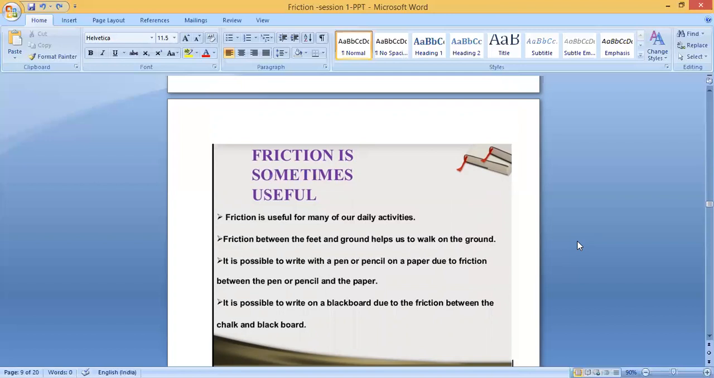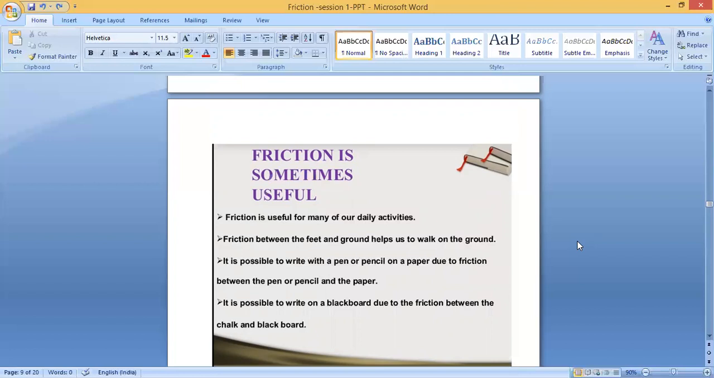Second, it is possible to write with a pen or pencil on paper due to friction. Okay, at school or at home, you are using a pen or pencil for writing on paper. You can do that because of the friction between the paper and the pen or the pencil. If there is no friction, it will slip.